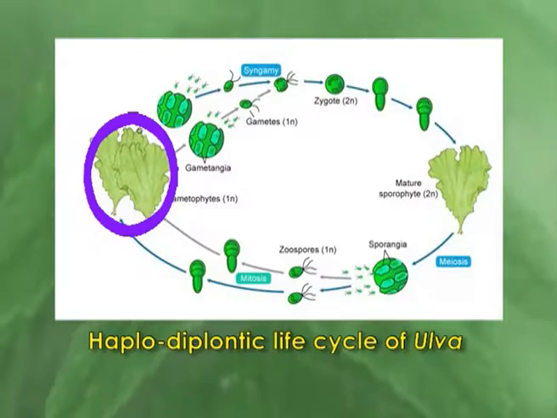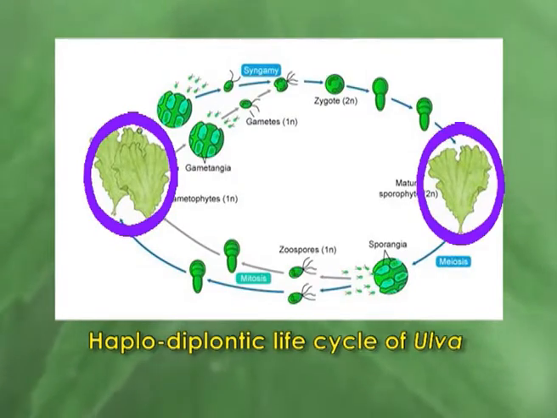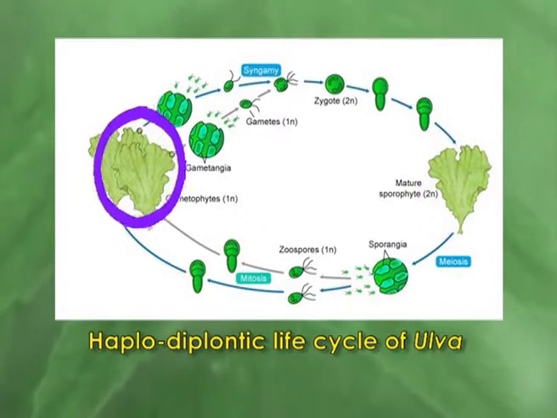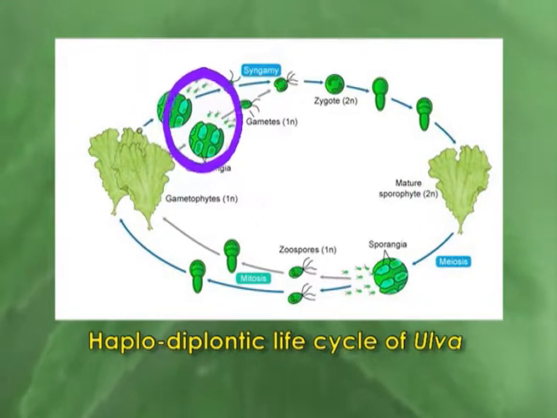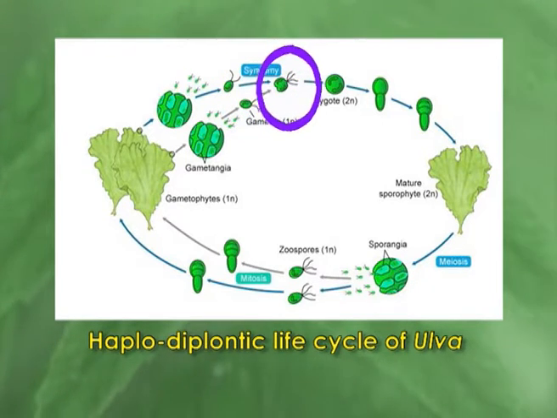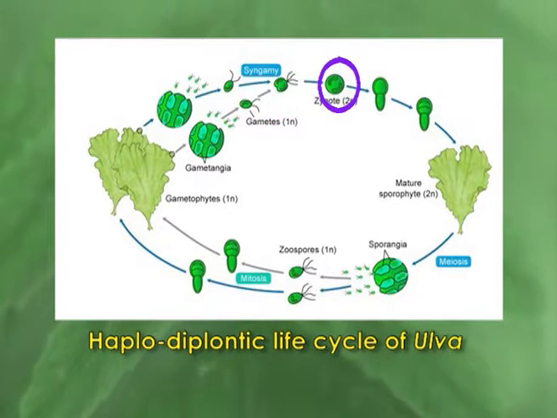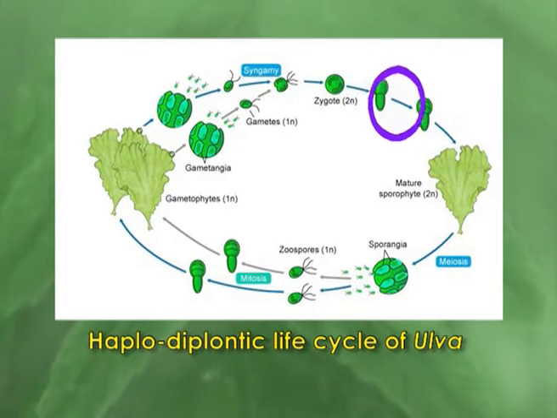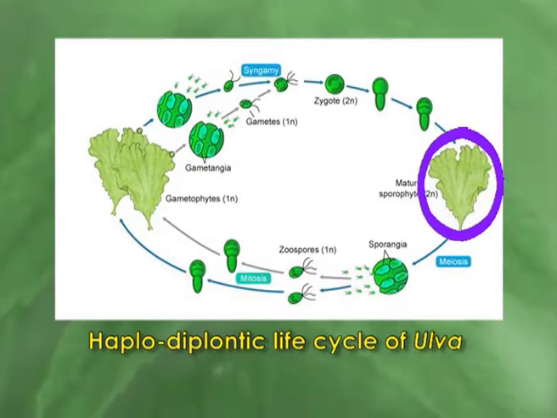Now, there are several members where we will get the haplodiplontic stages of life cycle, like Ulva of Chlorophyceae. Here you will get both haploid and diploid plants, and both types of plants exist in nature. The haploid plant body develops the gametangia which produce the gametes without any meiosis, and these gametes fuse to form the zygote. The zygote will germinate and give rise to a diploid plant body.